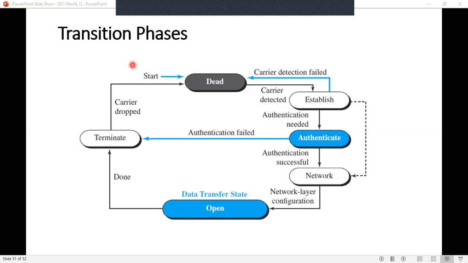I told you the data link layer is divided into two sublayers. One is data link control, which is the first chapter in the fourth module, which we discussed till now. And the second sublayer is media access control, which is the second chapter in the fourth module, which we will be discussing in the next session.